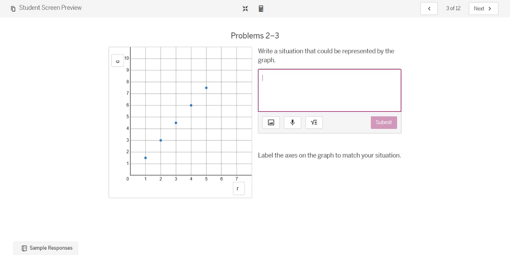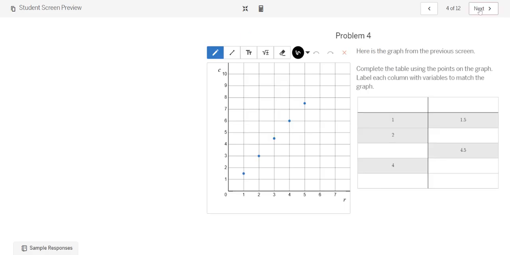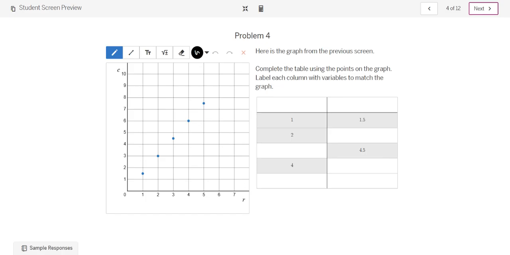I would say each ride costs $1.50. Oh, the good old days. And so in this situation, these are the rides. I think it just wants an R, but let's try rides.